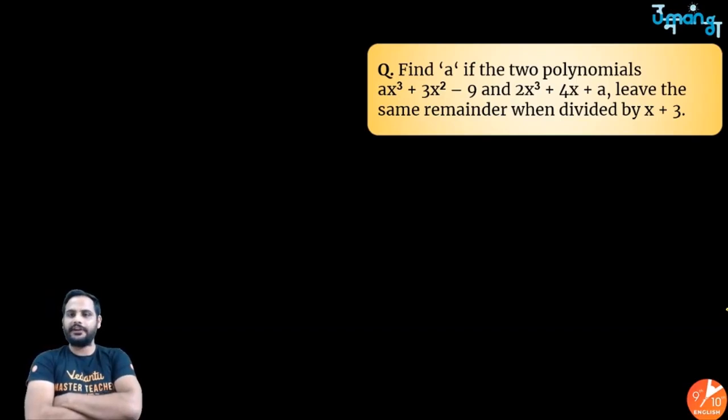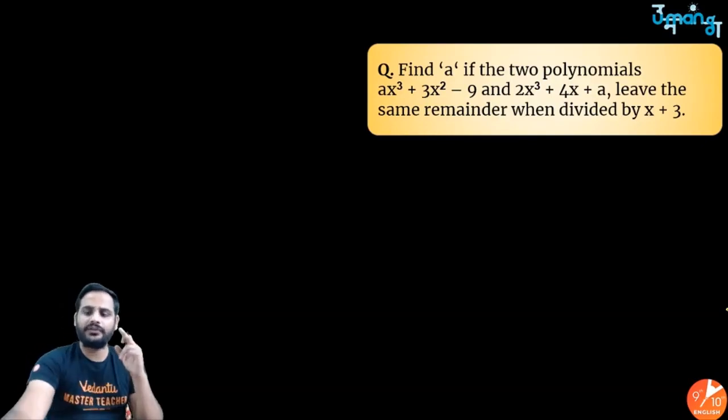Find a if the two polynomials, two different polynomials, one is ax cube plus 3x square minus 9 and the other is 2x cube plus 4x plus a, both leave the same remainder when divided by x plus 3. So these two polynomials, upon dividing by x plus 3, are leaving the same remainder.